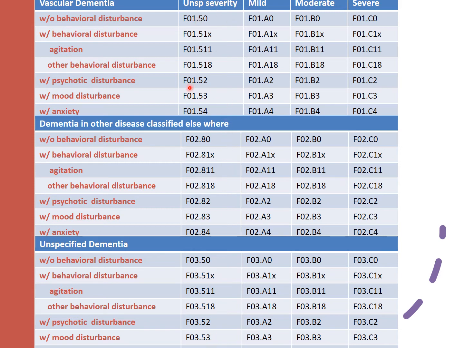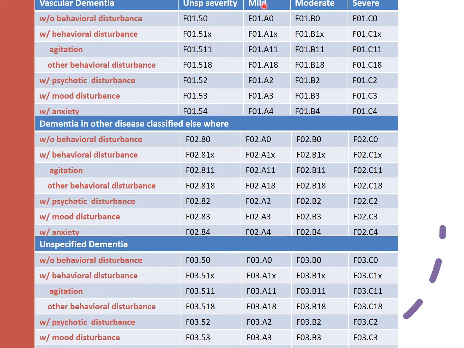So if you observe the codes, F01 is for vascular dementia, F02 for dementia in other specified diseases classified elsewhere, F03 for unspecified dementia. Coming to the fourth character, for unspecified severity, for vascular dementia and unspecified dementia, it is 5. For dementia in other diseases classified elsewhere, that is 8. So, for the remaining mild, moderate and severe, this severity character and all other characters are the same.